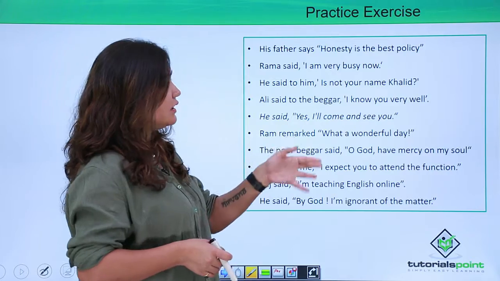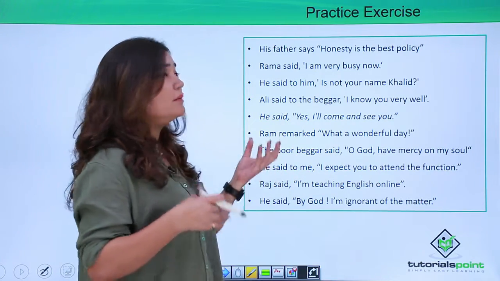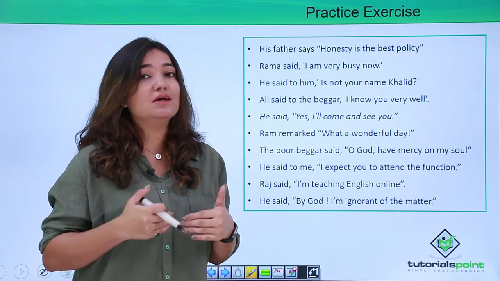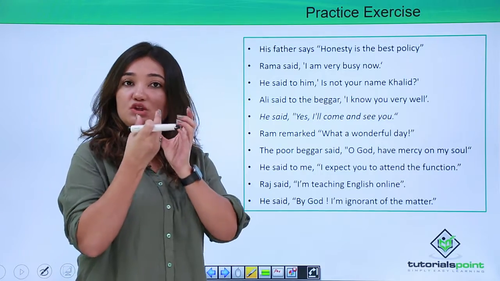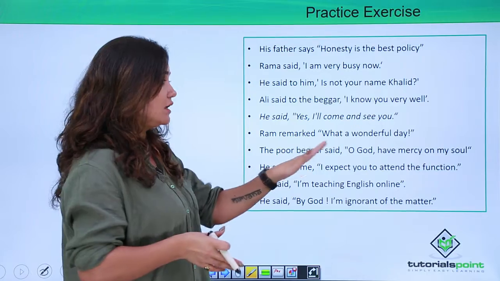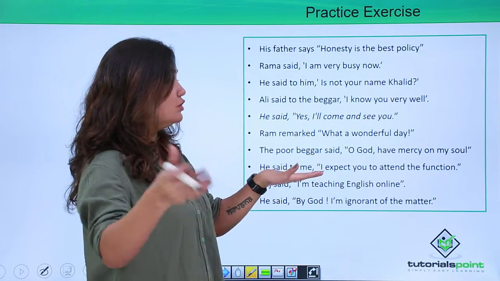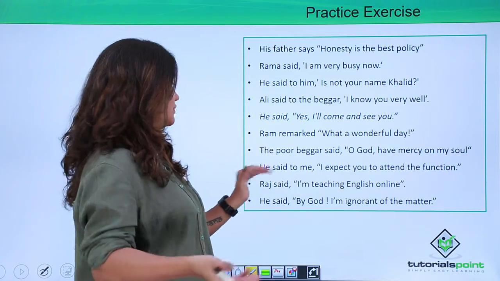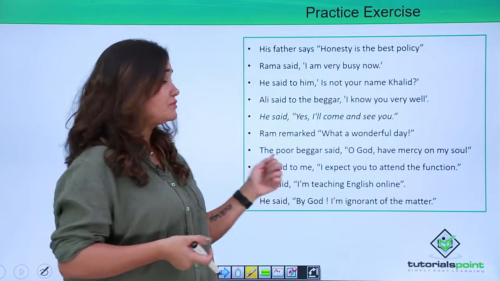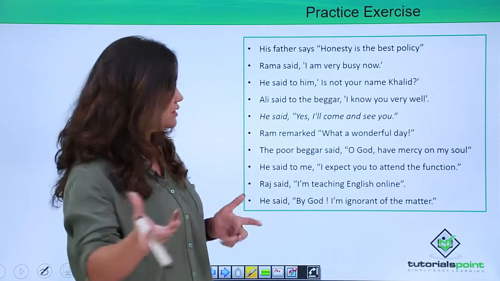The poor beggar said, "O God, have mercy on my soul." So the poor beggar begged God to have mercy on his soul. So you understand the tone, the expression of the reported speech. How do we keep it intact? Now I think while we are practicing it, you are getting much clearer about it. He said to me, "I expect you to attend the function." He told me that he expected me to attend the function.